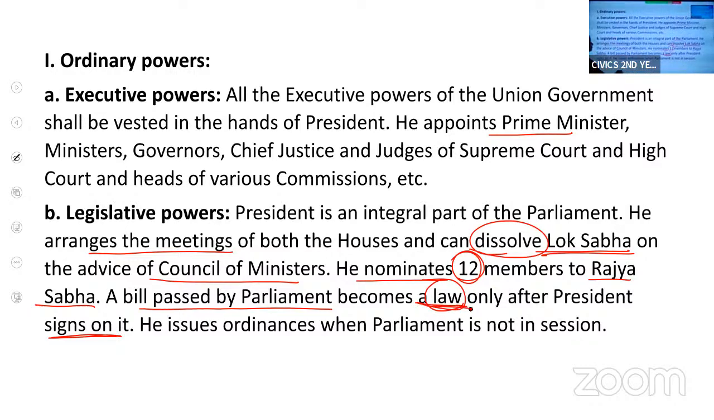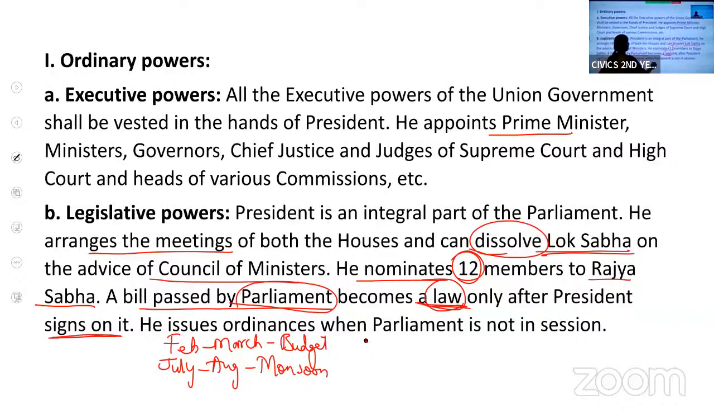Now, we know parliament has 3 sessions: winter session, monsoon session, and budget session. If it is in February, March, we say it is budget session. If it is in July, August, it is monsoon session. And if it is in November, December, it is winter session. So parliament meets thrice in a year for different sessions.